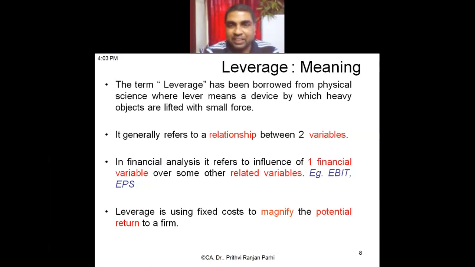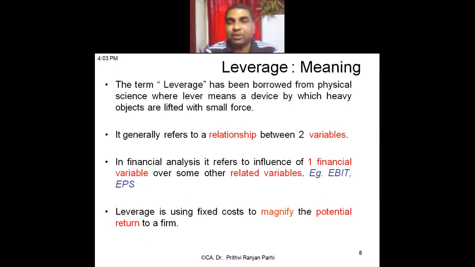So this leverage analysis expresses the relationship between EBIT and EPS. That is, whether EPS will increase or decrease when EBIT increases, and by how much, can be understood through leverage. So one variable is EBIT, the other variable is EPS. Did you understand up to this? Okay, understood.